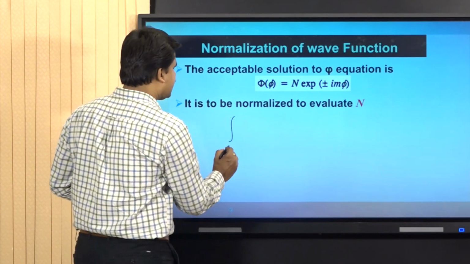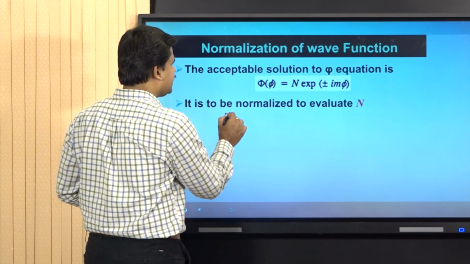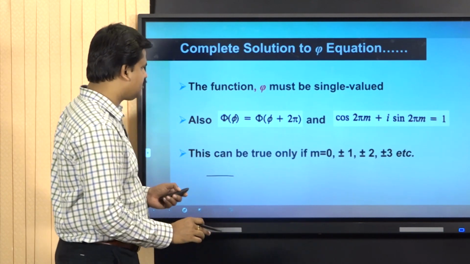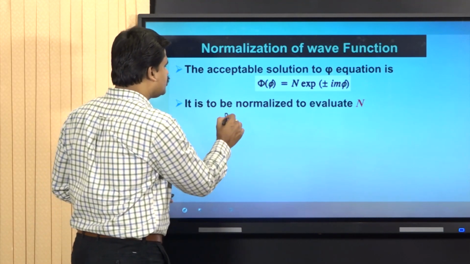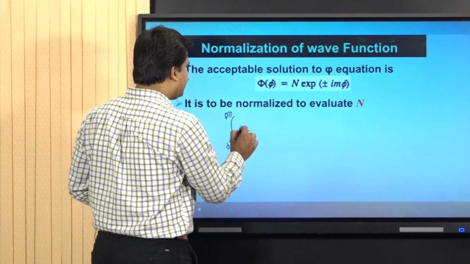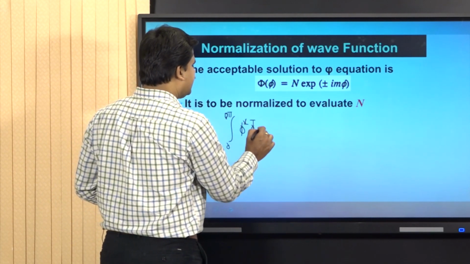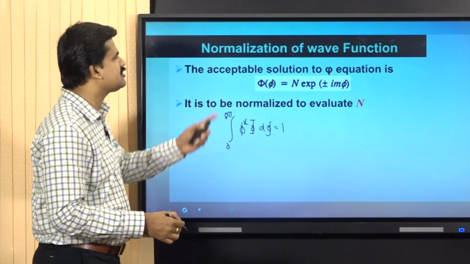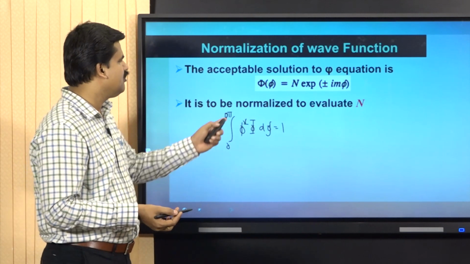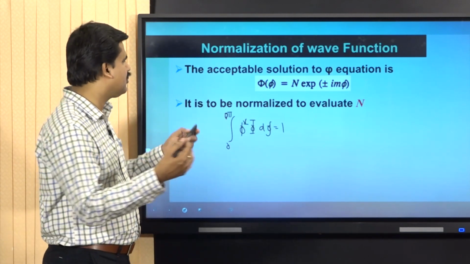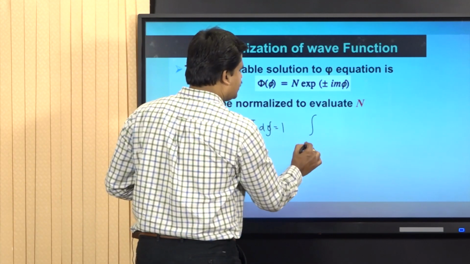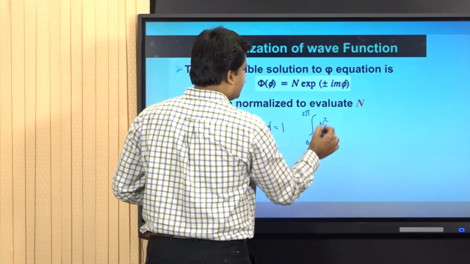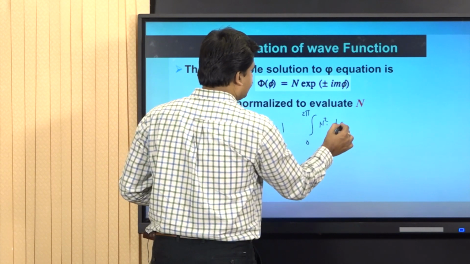The normalization condition is integral 0 to 2 pi phi star phi d phi must be equal to 1. We know phi star is equal to N into e raised to minus i m phi, and phi is equal to N into e raised to i m phi. On multiplying together, this becomes integral 0 to 2 pi N squared d phi.